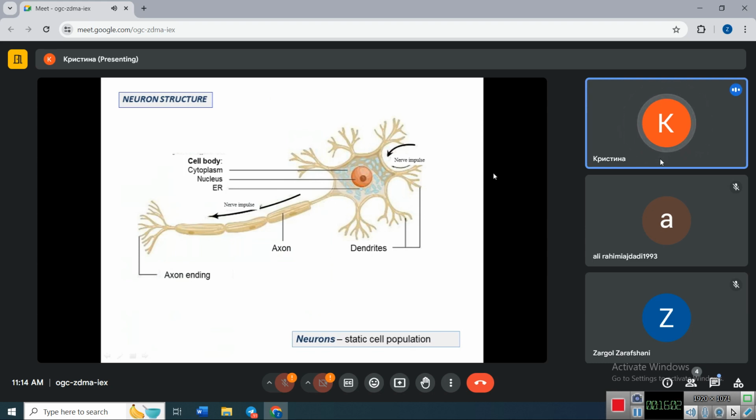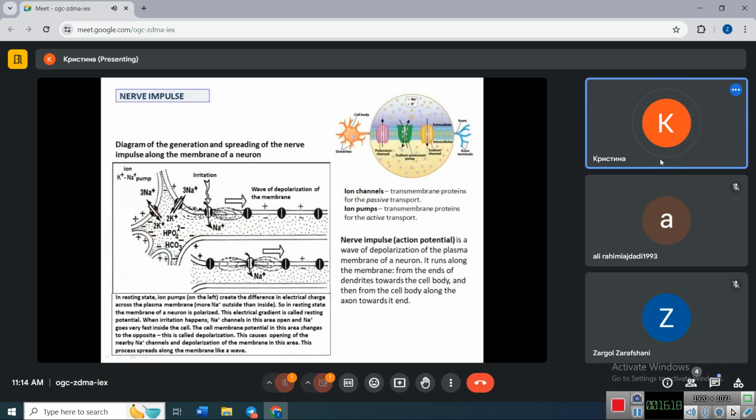So this is very important. Nerve impulses never go in the opposite direction, only from the tips of dendrites towards the cell body, and only from the cell body through the axon to the axon endings. This is very important to understand the structure and function of neurons.